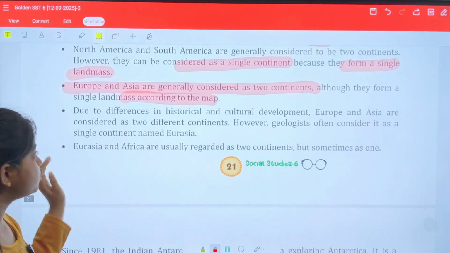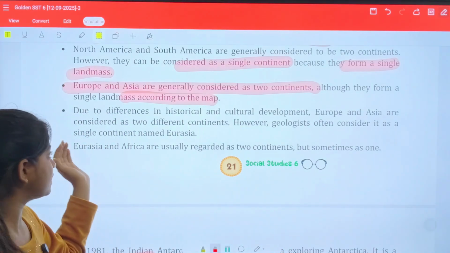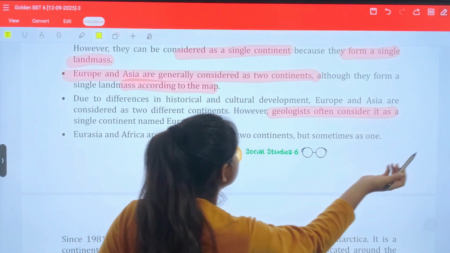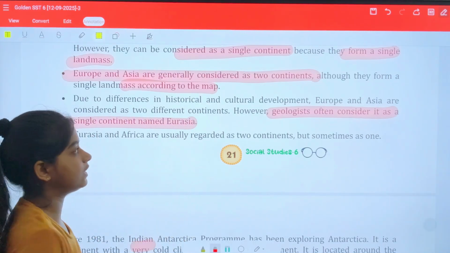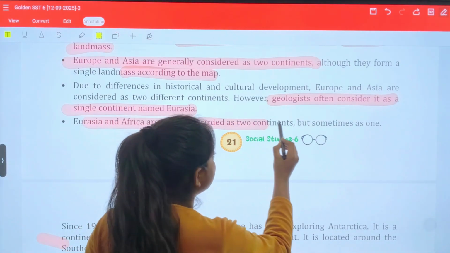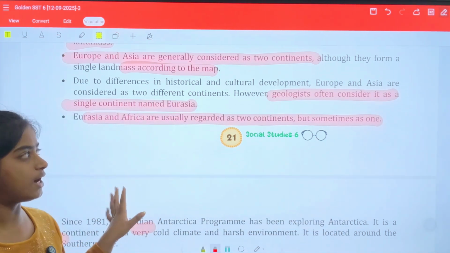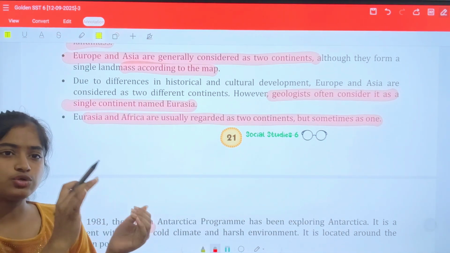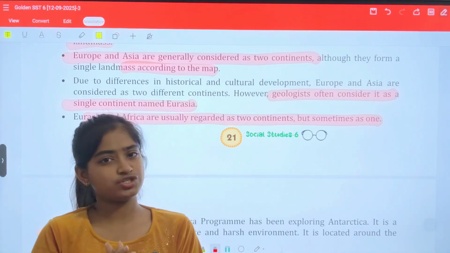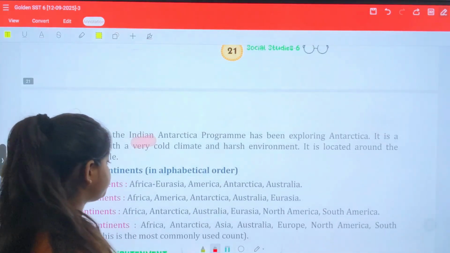Due to differences in historical and cultural development, Europe and Asia are considered as two different continents. However, geologists often consider them a single continent named Eurasia. Eurasia and Africa are usually regarded as two continents, but sometimes as one. I hope you are observing that these are two different continents, but because they are joined together and very close to each other, we are categorizing them as one continent.